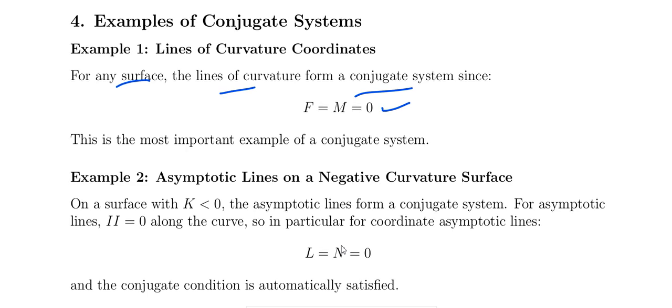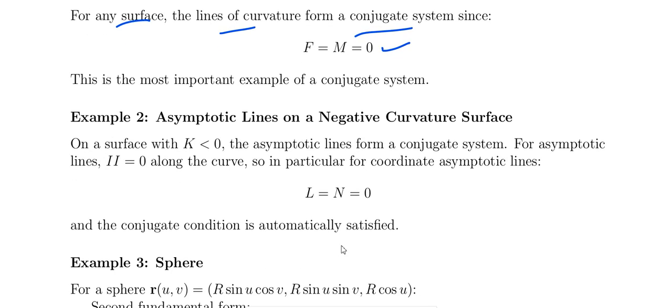So that is, on a surface with Gaussian curvature less than 0, the asymptotic lines form a conjugate system. Asymptotic line, that is, the second fundamental form equal to 0 along the curve, so in particular for the coordinate asymptotic lines, L equal to N equal to 0. And the conjugate condition is automatically satisfied.